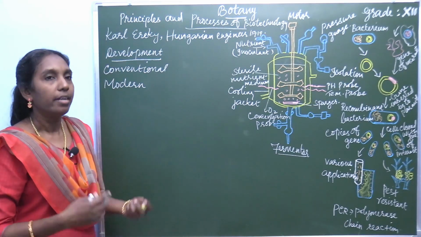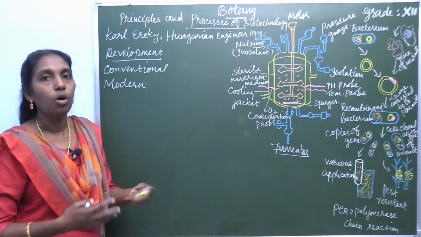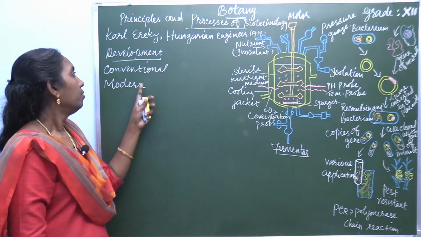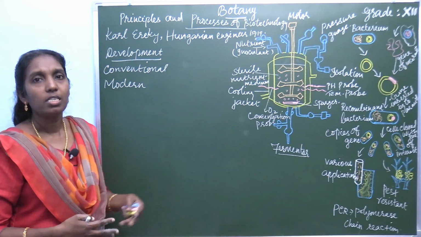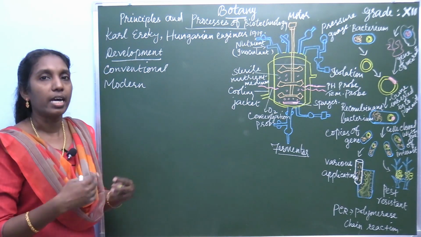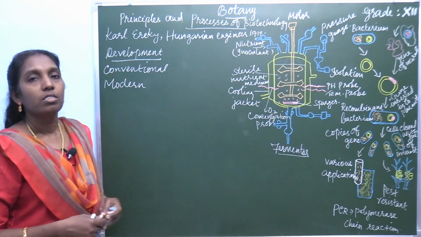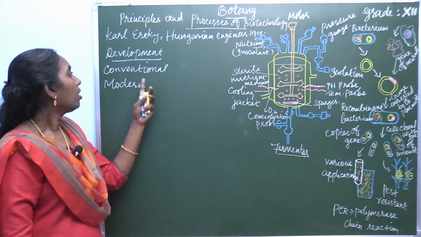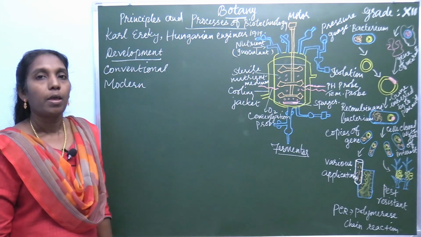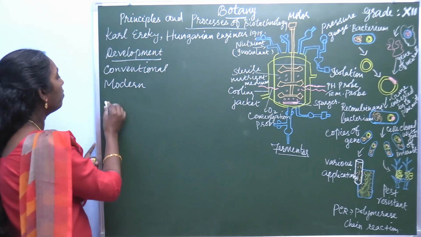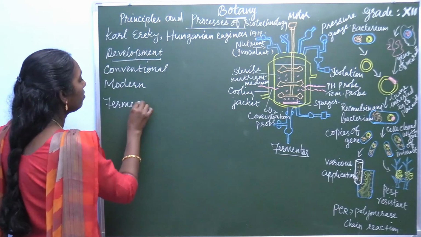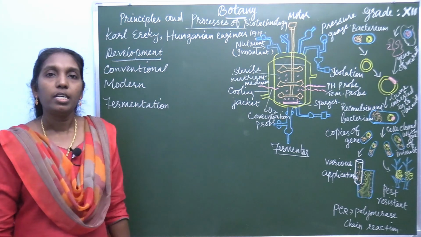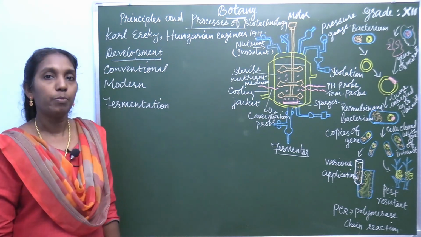In day-to-day life, biological processes are applied in human life. Conventional biotechnology is the traditional biotechnology that the ancestors practiced in the kitchen. Every day in the kitchen we are practicing some biological processes that come under conventional. What are they? The main process is fermentation. Mainly it is the conversion of dairy products.